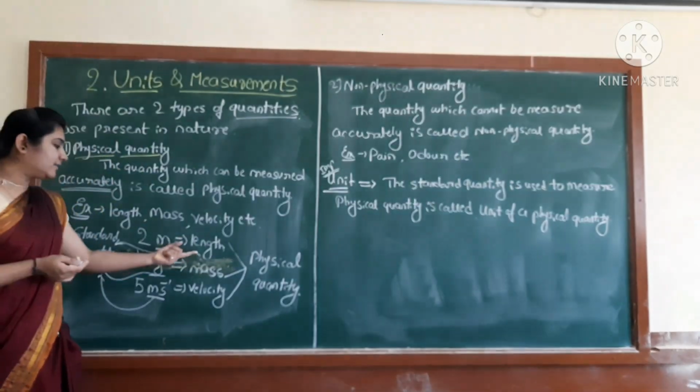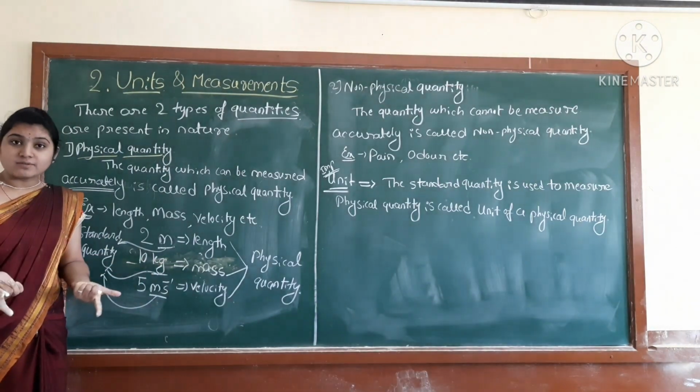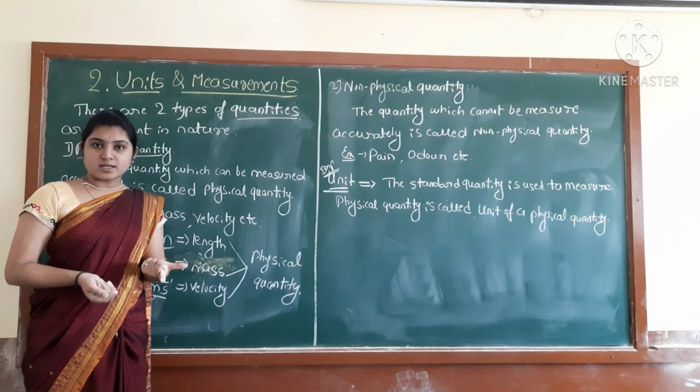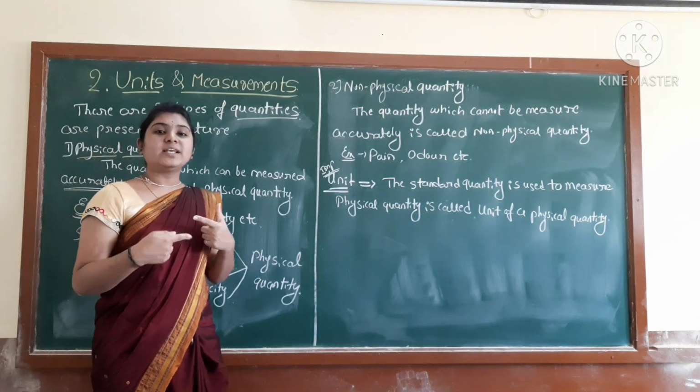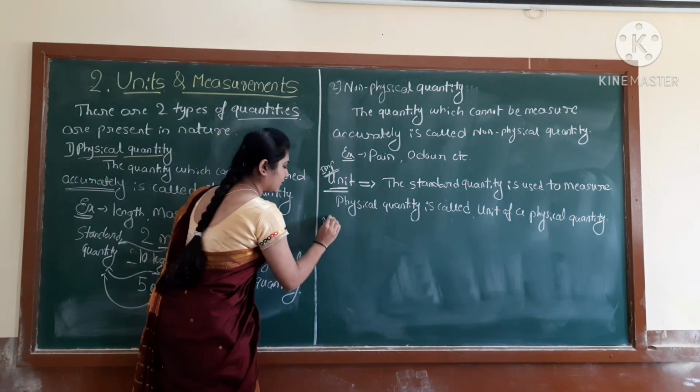Right, here the length is having meter, it is different. Mass is having kg, it is different. Time, it is having the unit second. Correct? So every physical quantity is having different units. You can take it as a note here.